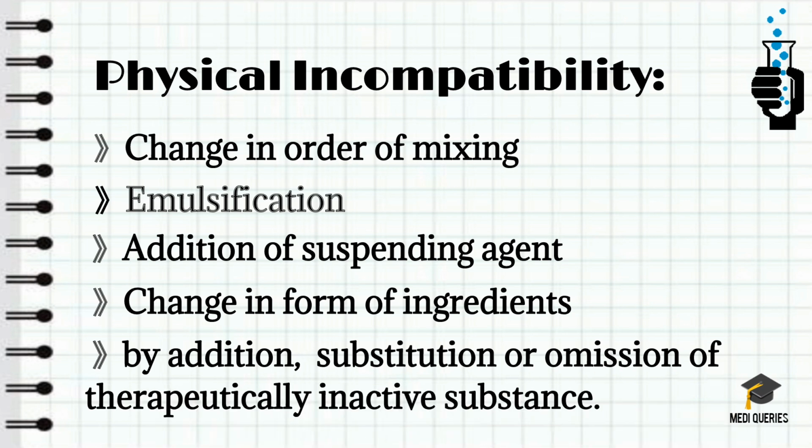The physical incompatibilities may be corrected by using any one or more of the following methods. What are those? By changing the order of mixing of the ingredients of the prescription, or by emulsification, or by addition of a suspending agent, or by changes in the form of the ingredients, or by addition, substitution, or omission of a therapeutically inactive substance that helps in compounding the prescription. By applying all these skills we can correct the incompatibility.